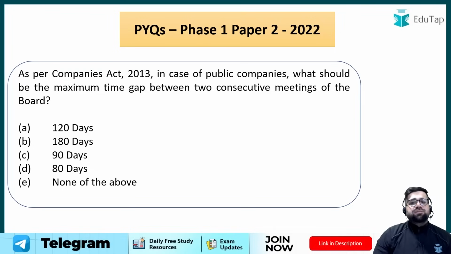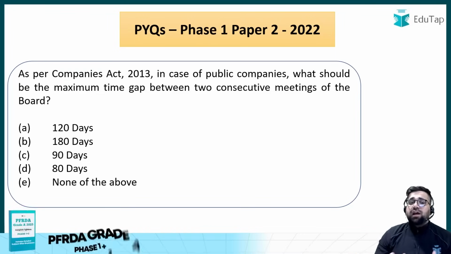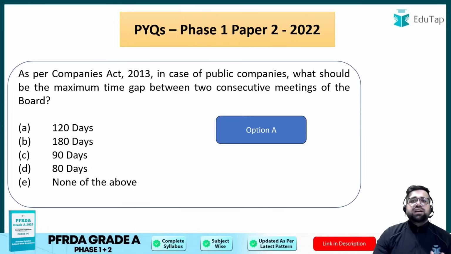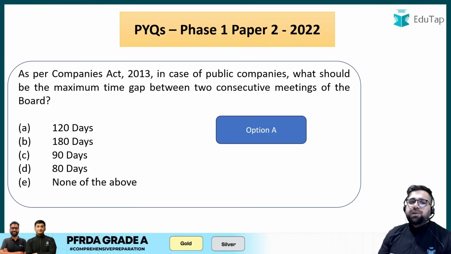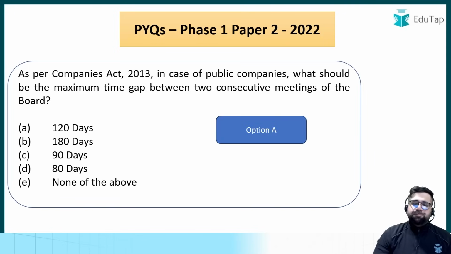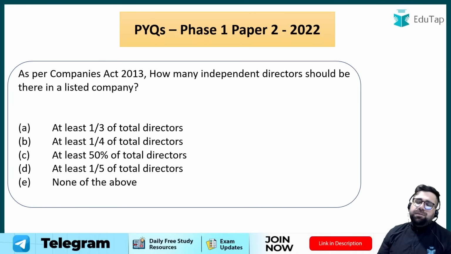As per the Companies Act 2013, in the case of public companies, what should be the maximum time between two consecutive meetings? If I'm not wrong, the answer should be 120 days. Let's check. Yes, I was correct. So the answer will be 120 days only. This is the maximum time between two consecutive meetings of the board of public companies, I mean.